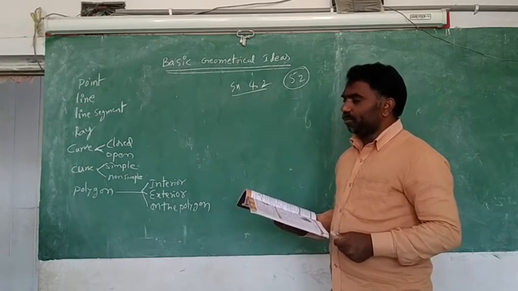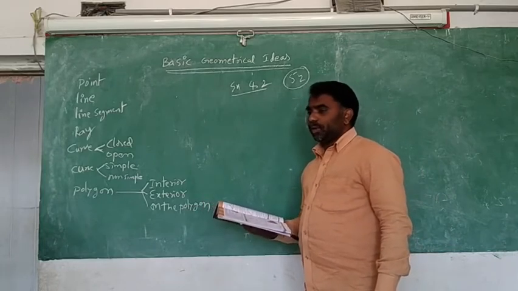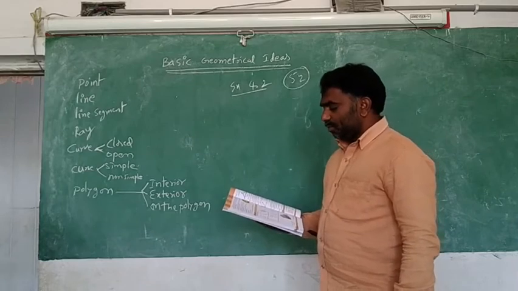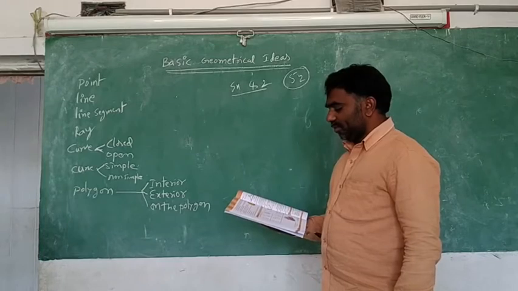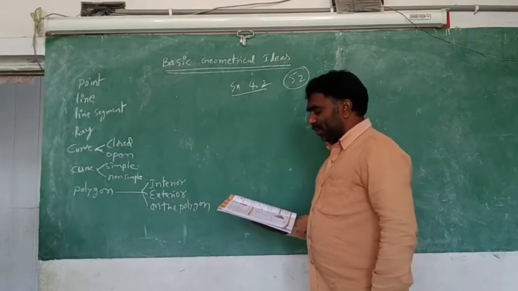Is the second one simple or non-simple? Simple. Third one? Simple, because it is not touching anywhere. Next, fourth one? Simple curve. Fifth one? Simple curve. Everyone is a simple curve here.